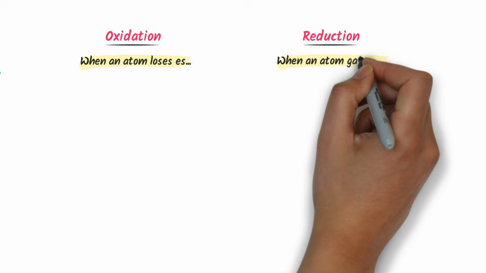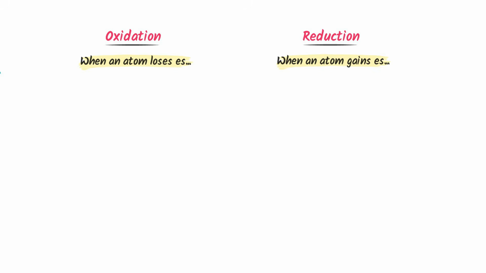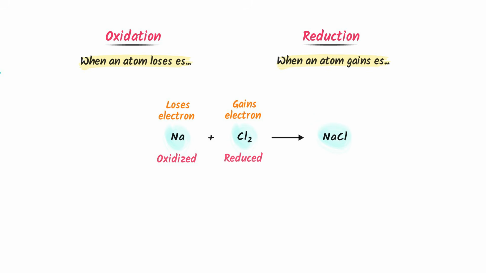Now consider oxidation and reduction. We know that when an atom loses electrons, it is oxidized. On the other side, when an atom gains electrons, it is reduced. For example, consider this reaction. We know that sodium loses 1 electron, so it is oxidized, while chlorine gains 1 electron, so it is reduced. Thus, the simple idea of electron movements teaches the concept of oxidation and reduction.